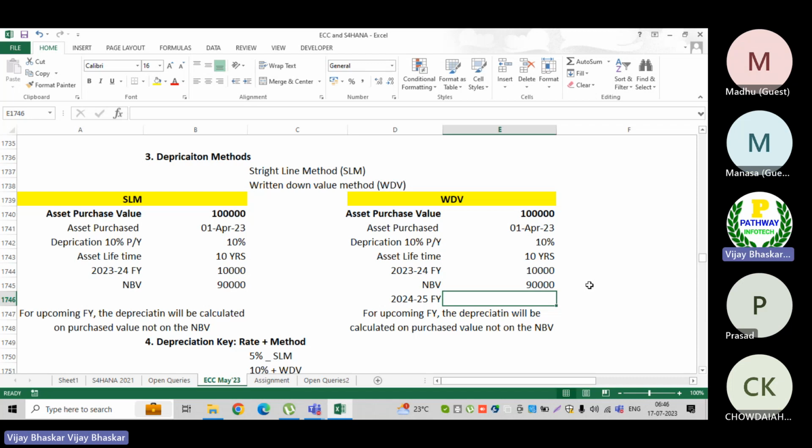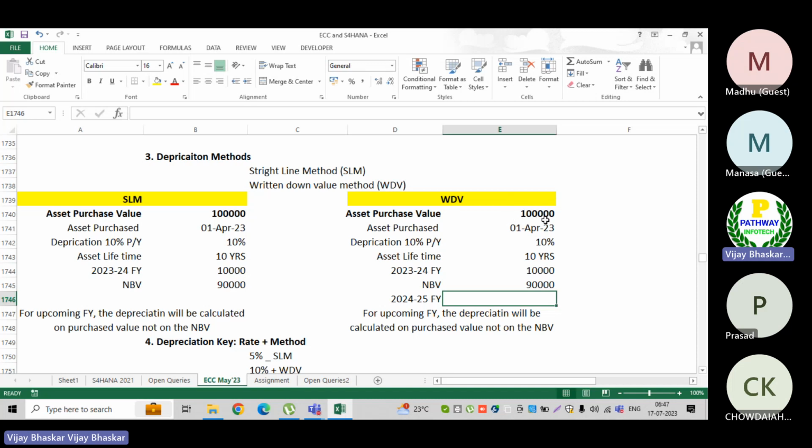Exactly. So why 90,000 here? Because we are following the reducing balance method. Exactly. Yes, 100% true.